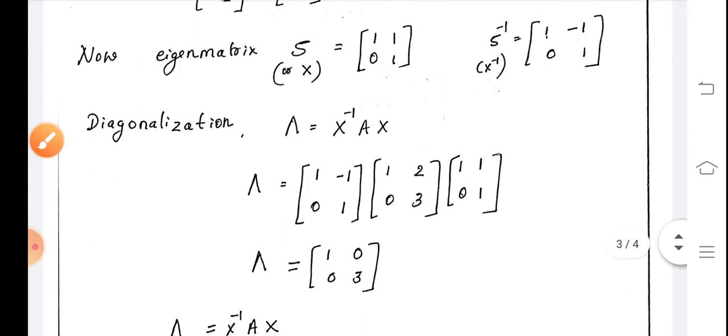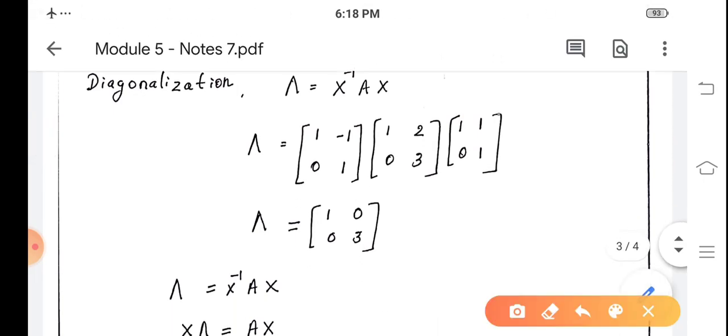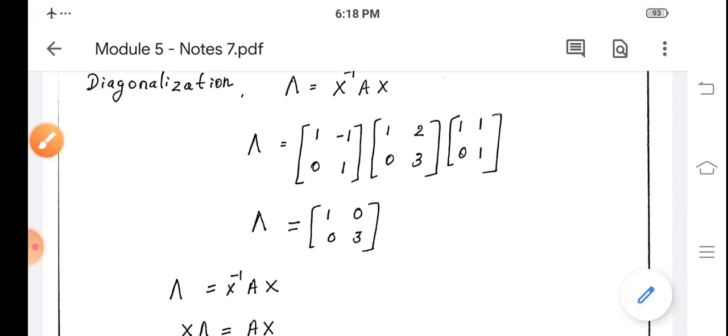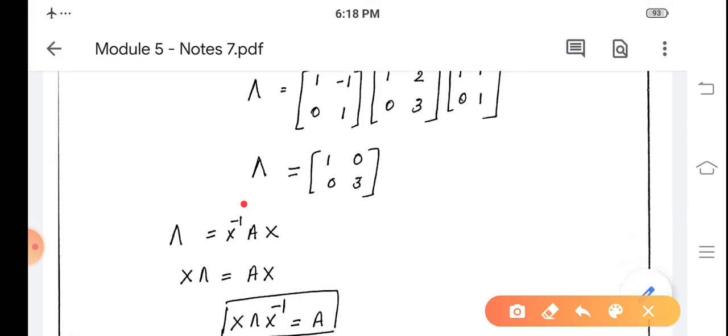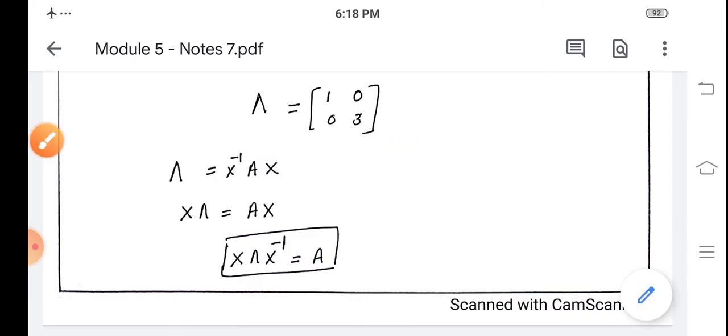Now diagonalization is capital Lambda equal to X inverse A X. We are substituting X inverse, A and X. X inverse is [1 -1; 0 1], A is the given matrix, that is [1 2; 0 3], and X is [1 1; 0 1]. That gives the diagonalization capital Lambda equal to [1 0; 0 3], where the diagonal entries are the eigenvalues. So this is the diagonalization of the given matrix.